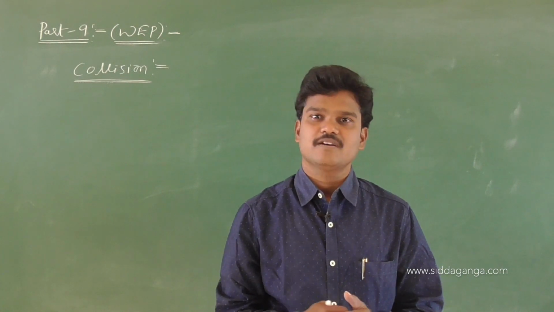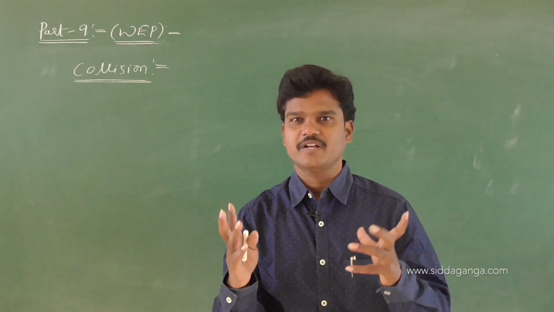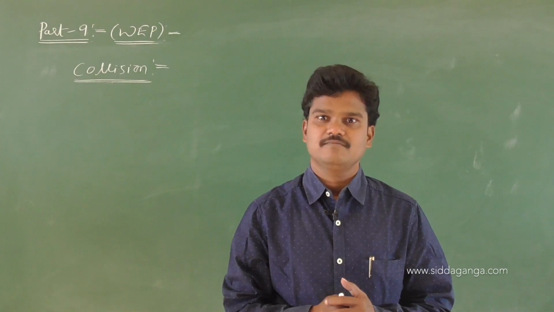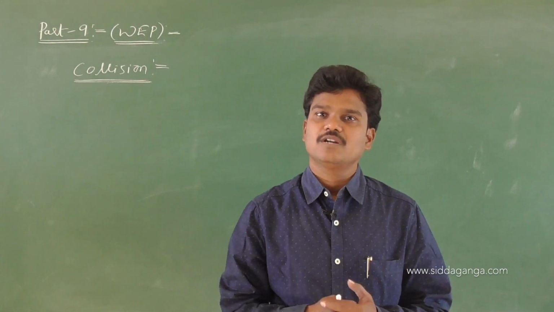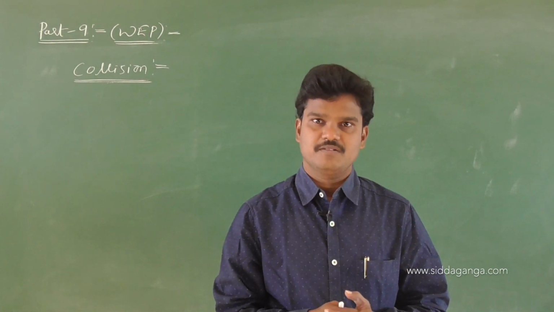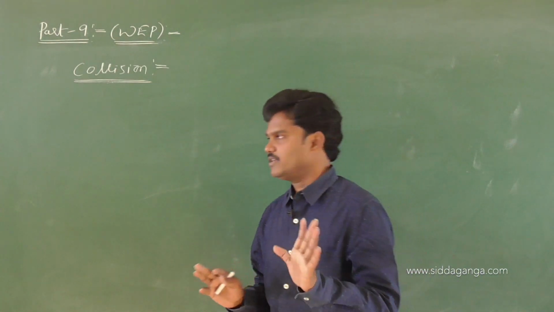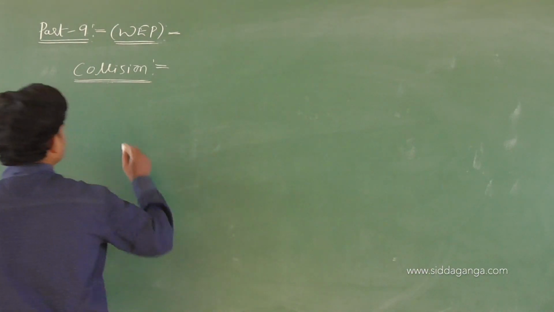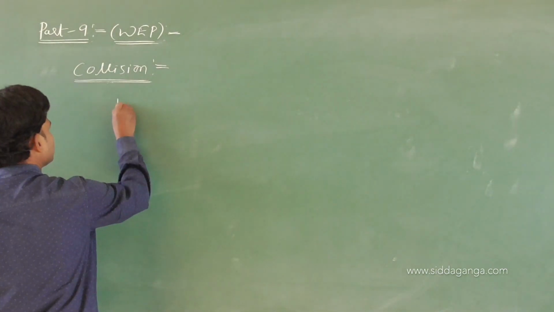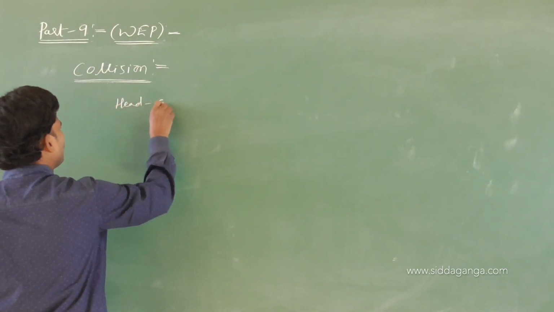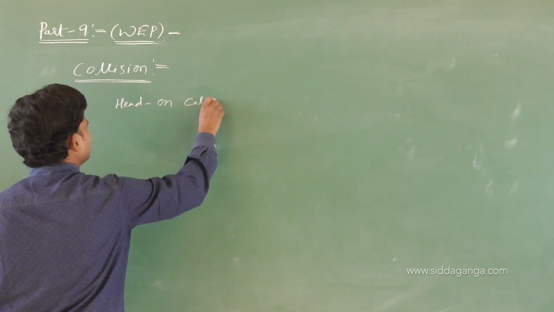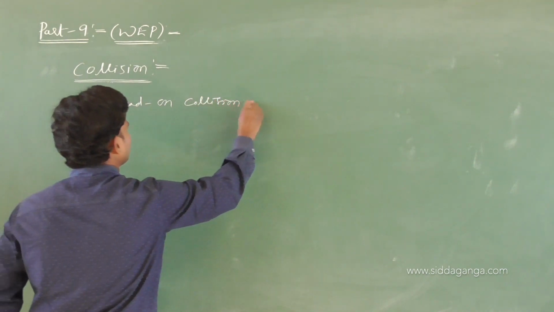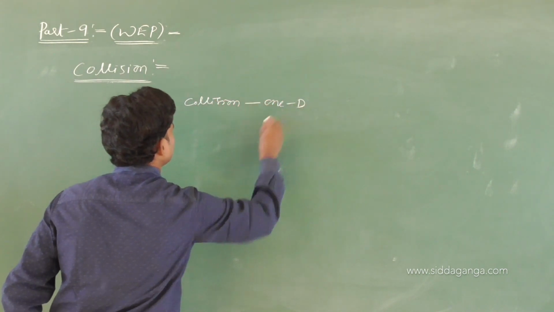We can call the first a head on collision, and the other an oblique collision. So a head on collision we can call a one dimensional collision.